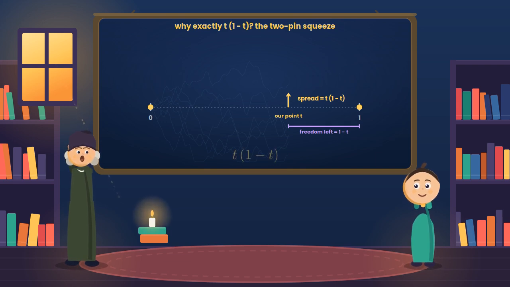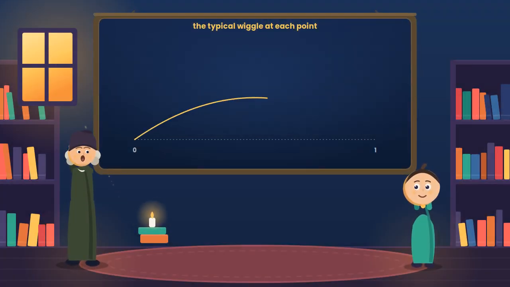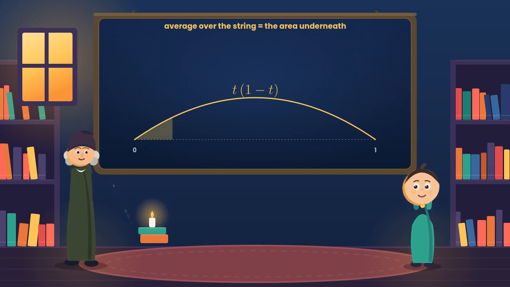t times 1 minus t, and right in the middle, both pins are far away, so the string is freest, which is exactly where it wiggles the most. One caution: t times 1 minus t is not a single string. It's the average over countless random strings of the height squared at each point. The randomness has been smoothed into this parabola.